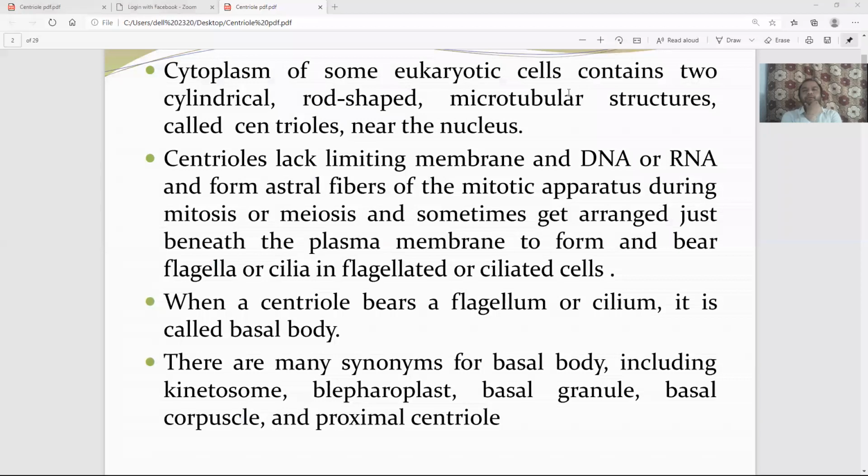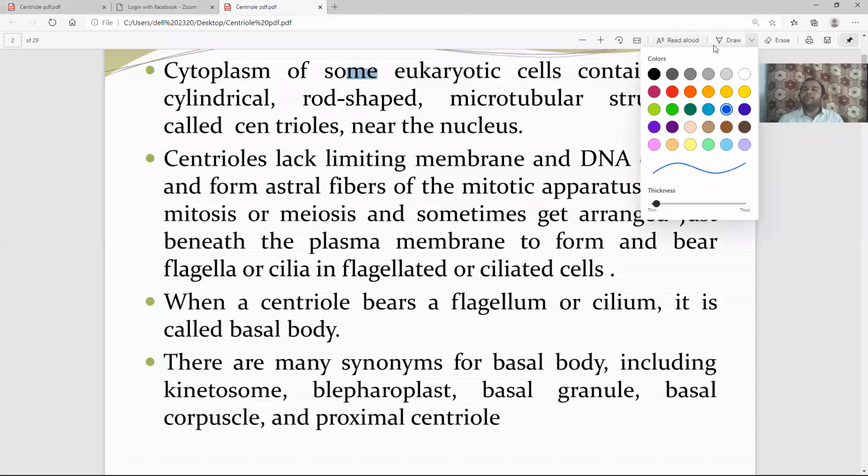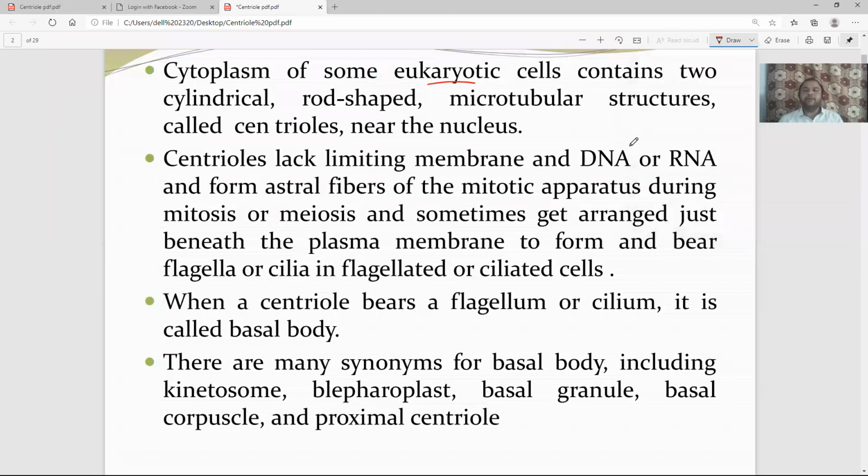The cytoplasm of most eukaryotes contain two cylindrical, rod-shaped microtubular structures called centrioles, and mainly they are present near the nucleus. So it is present in the cytoplasm, near the nuclear membrane, as one of the features of the eukaryotic cell.